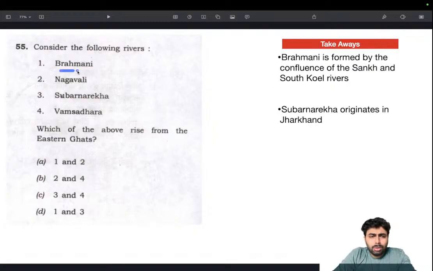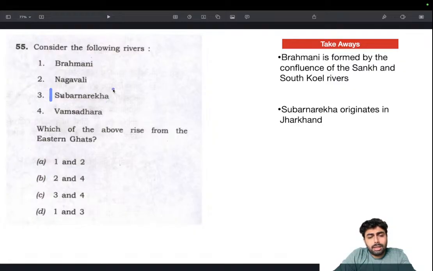So I know this is in Odisha. There is a slight chance that the Western Ghats pass through Odisha. That is there. So Brahmani could be a potential candidate for this. Then Nagavalli, maybe Subarnarekha. This is where I was able to eliminate one thing, because Subarnarekha, I know it originates